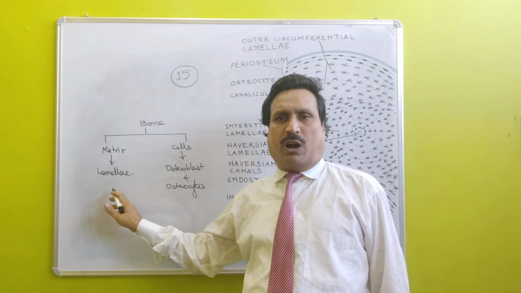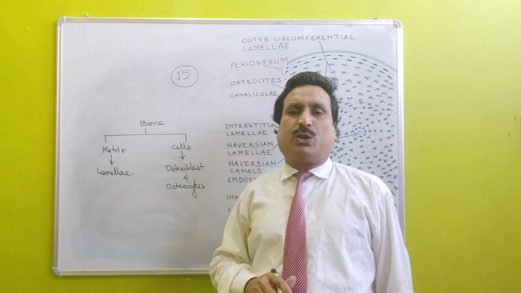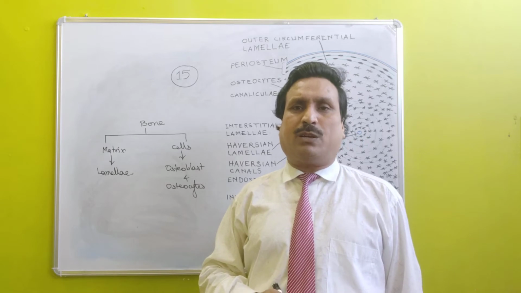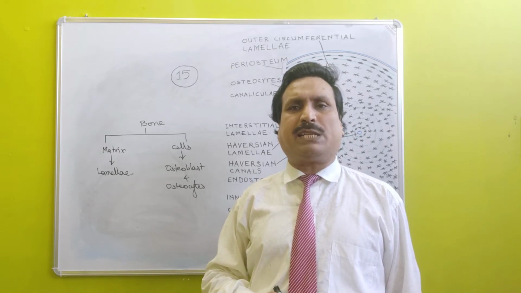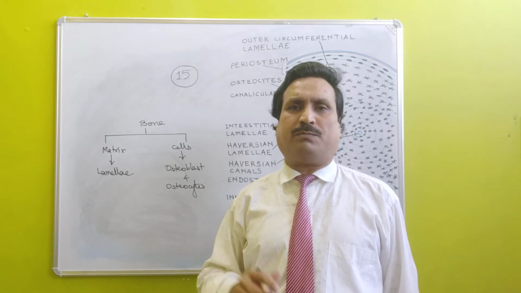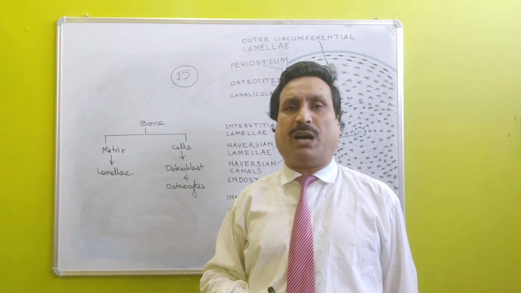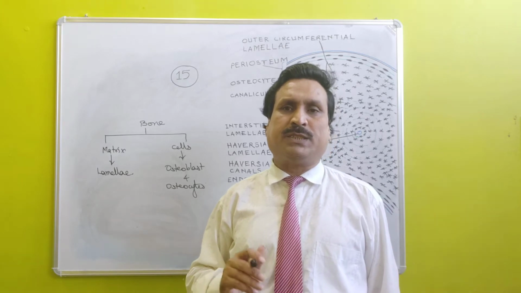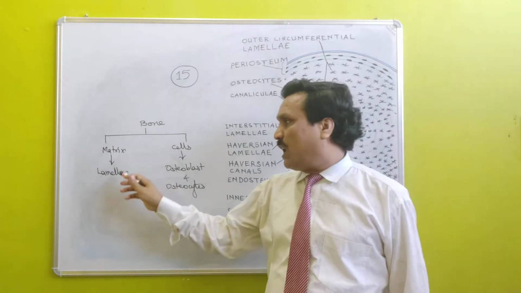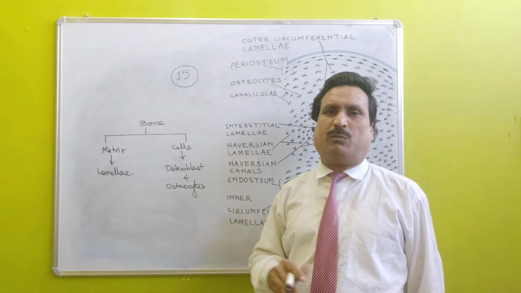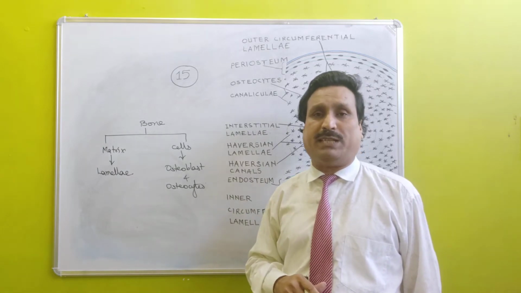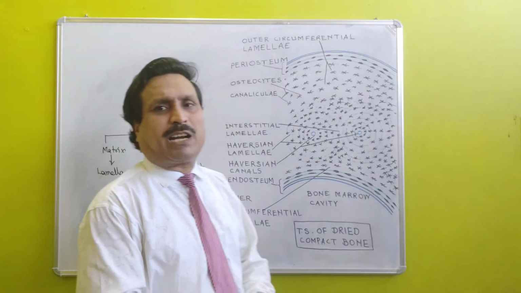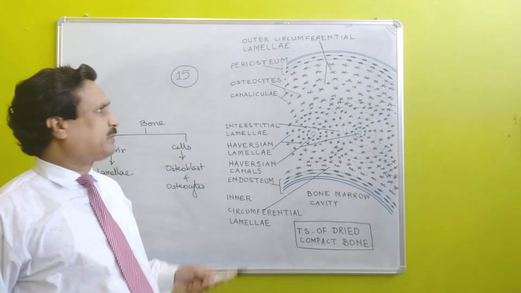In the matrix of bone, collagen fibers are present. With the help of collagen fibers and inorganic salts, the matrix of bone becomes very hard and strong. This matrix is present in the form of concentric lamellae. These lamellae in the bone are of four types.